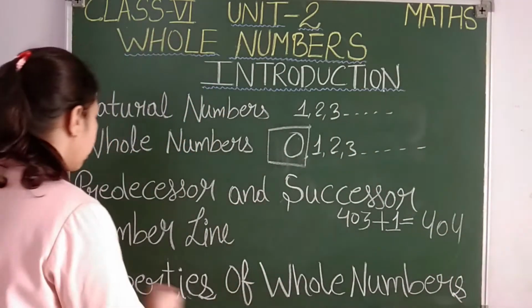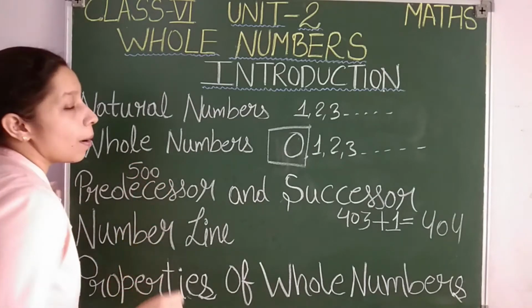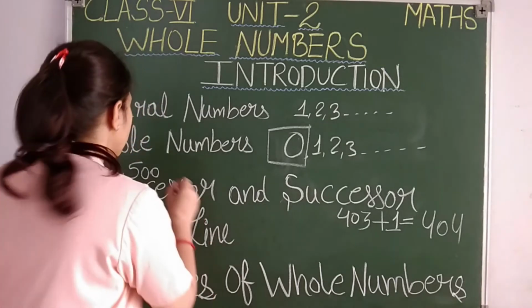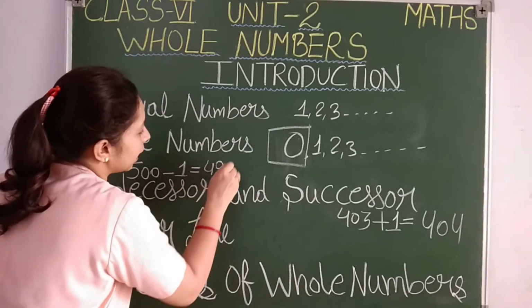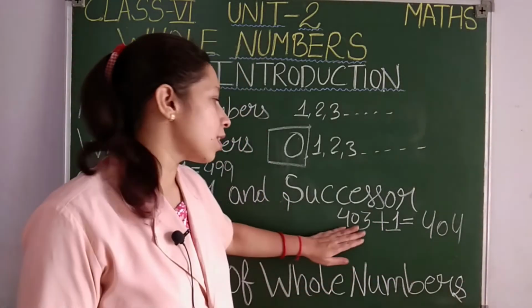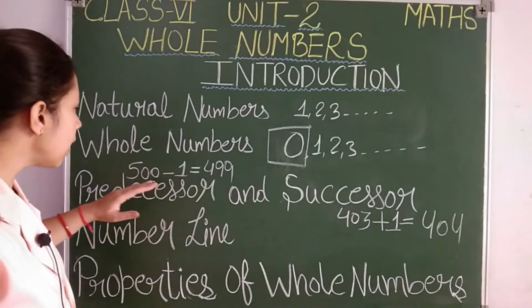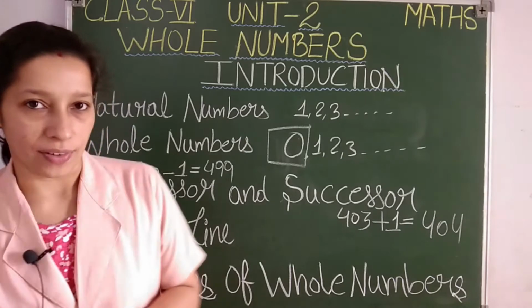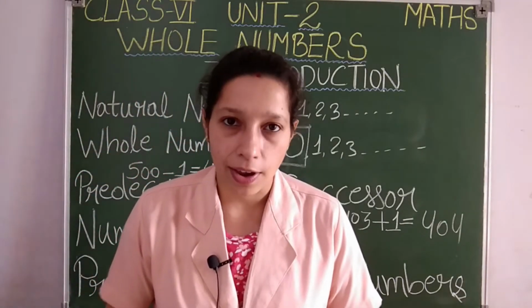Now if we have to give the predecessor of 500, predecessor means you are going to do minus 1. So 500 minus 1 you are going to get 499. So I can say here that 404 is the successor of 403 and 499 is the predecessor of 500. Isn't it, students?